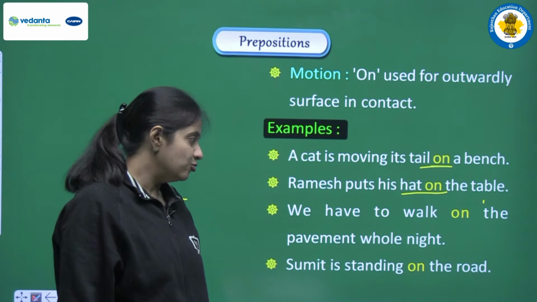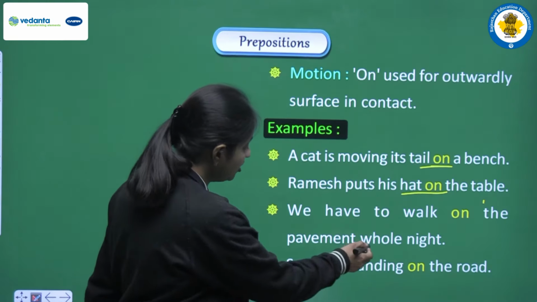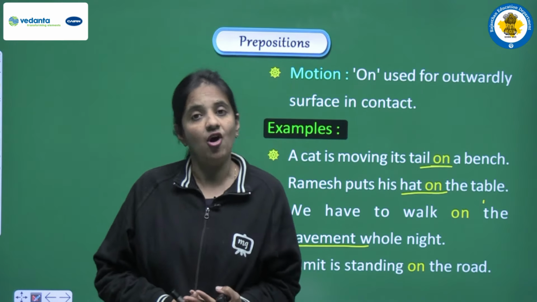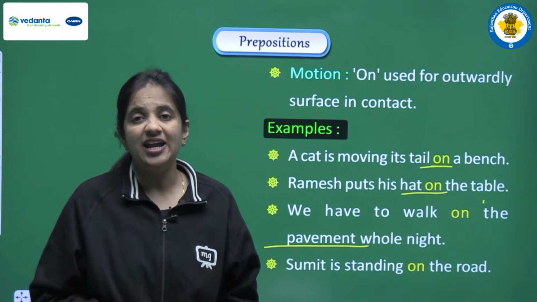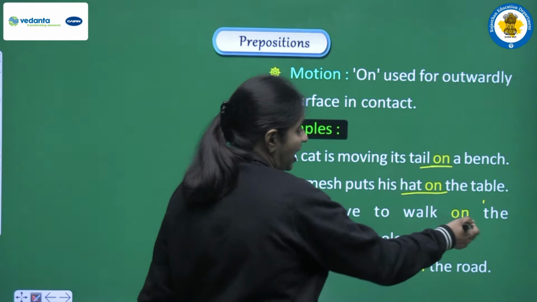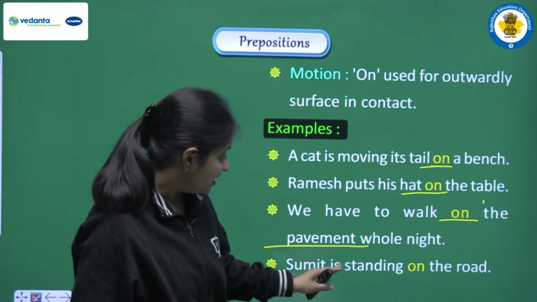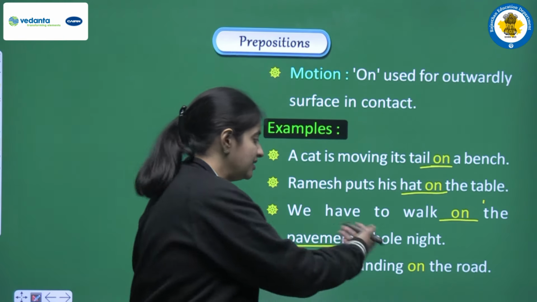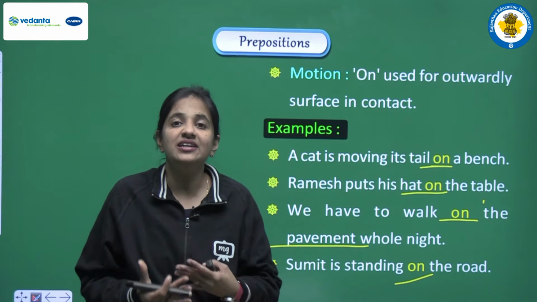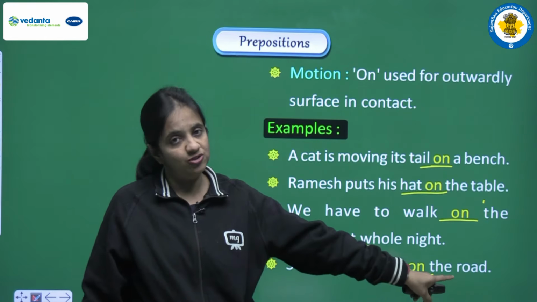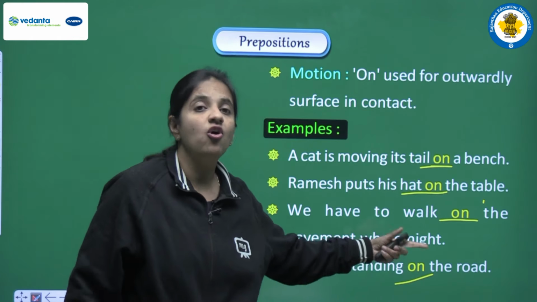Next is, we have to walk on the pavement whole night. So here we are walking on the pavement, and when we are walking, obviously our foot has contact, has a touch with the pavement, and to show that contact, we are using on as a preposition. Next is, Sumit is standing on the road. Similarly, in this sentence also, when someone is standing, obviously he is having the touch with the road. So to show that contact, we are using on here in the sentence.